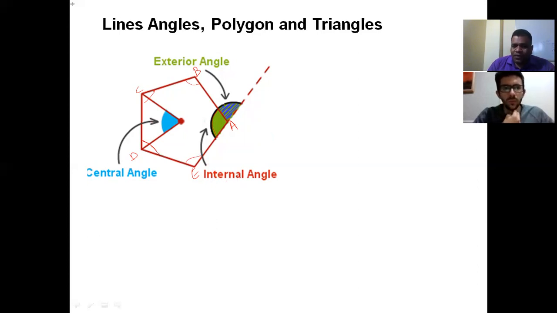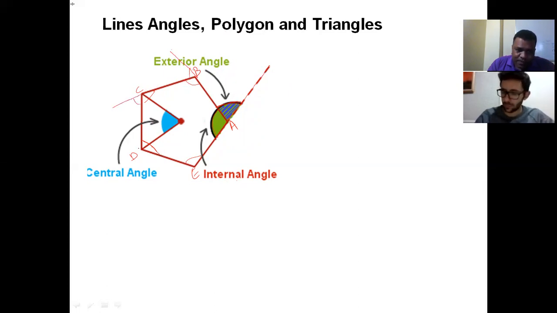Okay. Second one is the exterior angle. What is the exterior angle? Simply extend one of the sides, and the angle between the extended side and the adjacent side is called the exterior angle. So how many exterior angles do we get in the pentagon? 5. Obviously you extend every side.